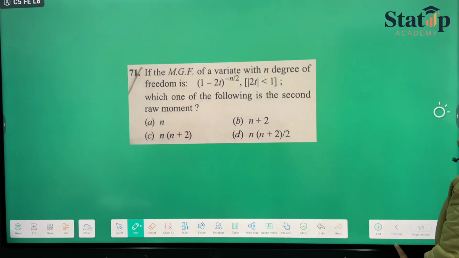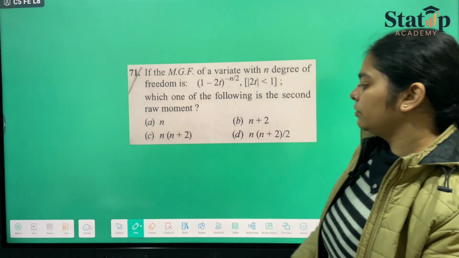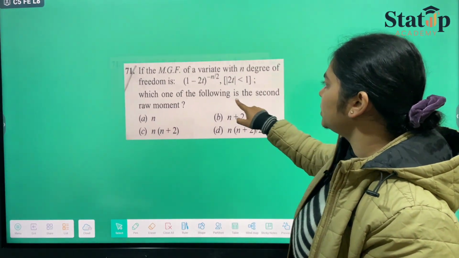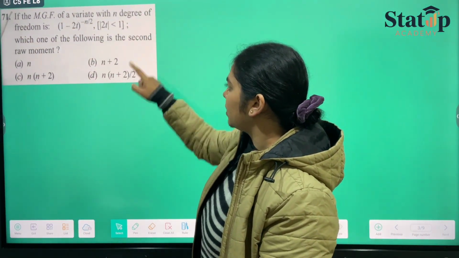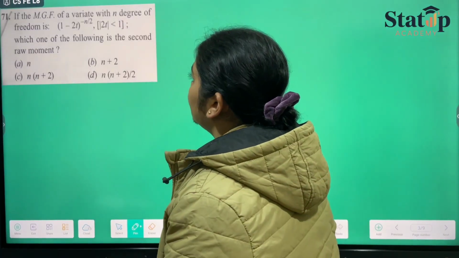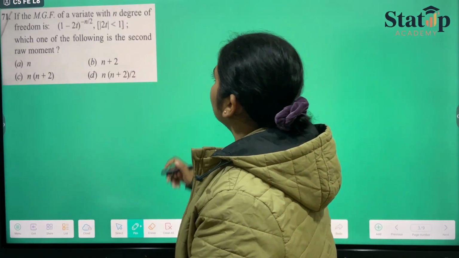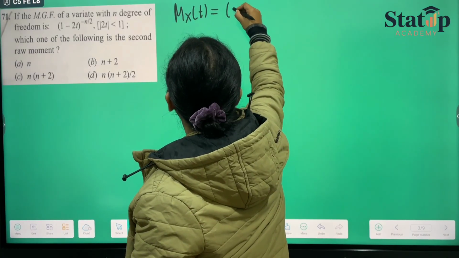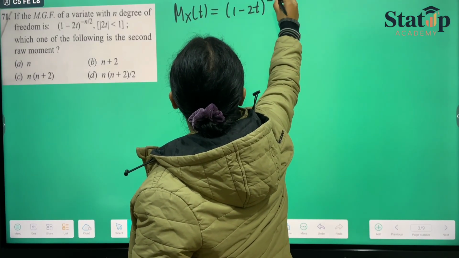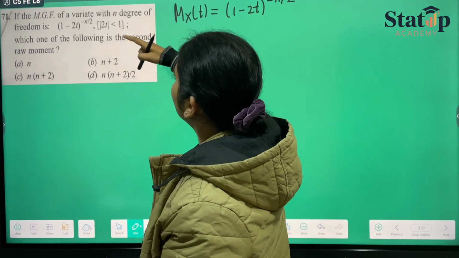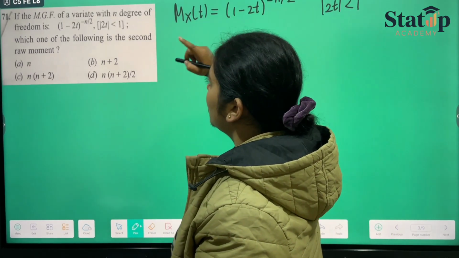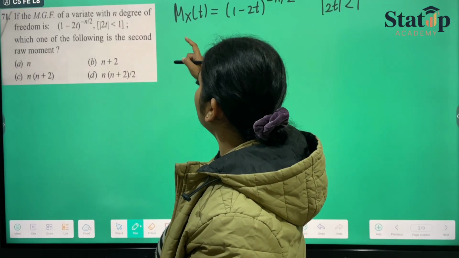Now moving forward to another kind of question. Here we use the different formula that I told you in the last of the properties for uniqueness of MGF. Here they have given us the MGF. M_X(t) has been given to us as (1 minus 2t) raised to the power minus n by 2, where 2t is less than 1. Now they have asked which is the second raw moment.